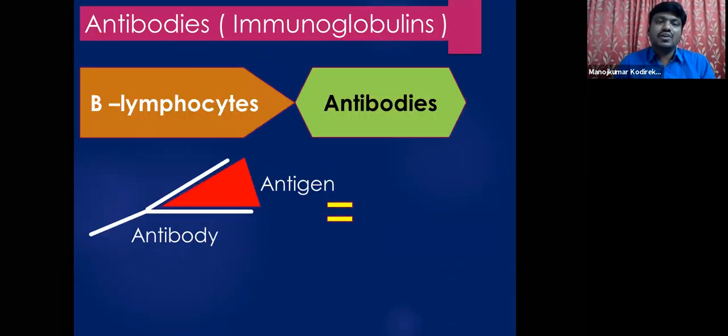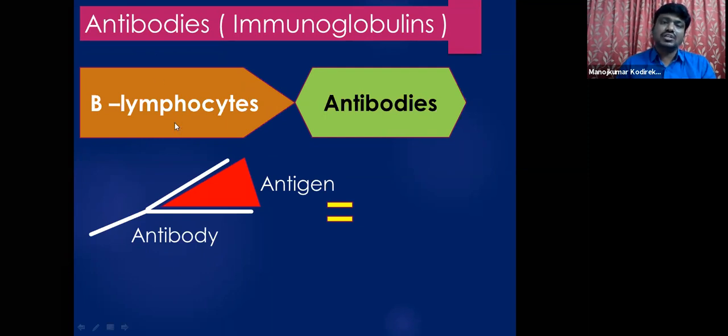Now the third kind of soluble mediators. We have seen the cytokines, interleukins and interferons, and the third one is antibodies. Antibodies are technically called immunoglobulins. Generally these antibodies are produced by the B lymphocytes.